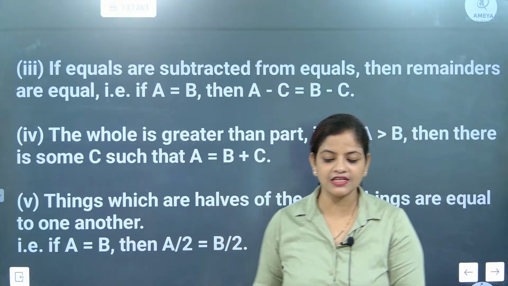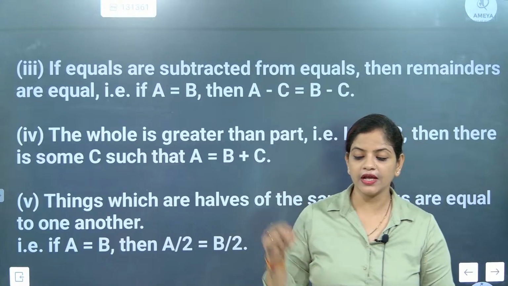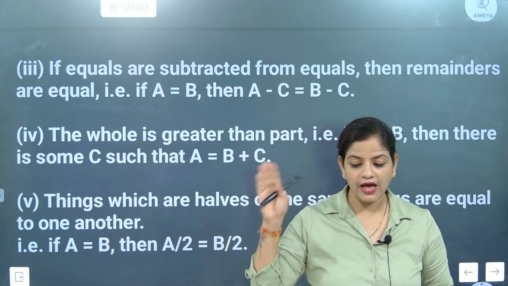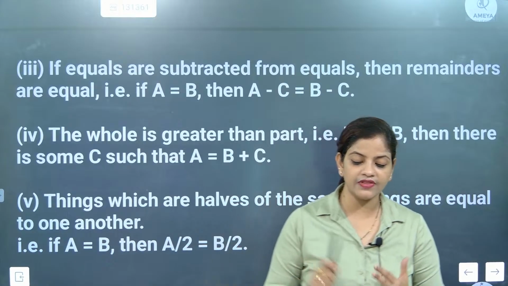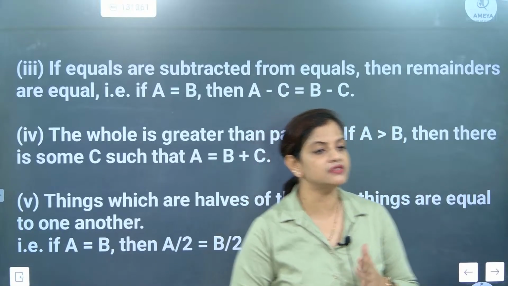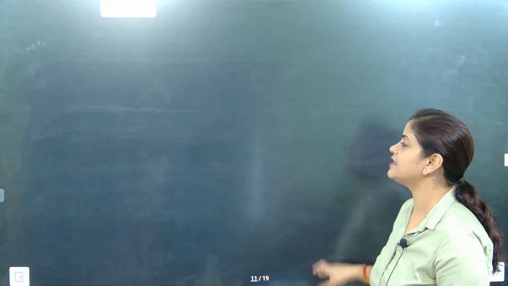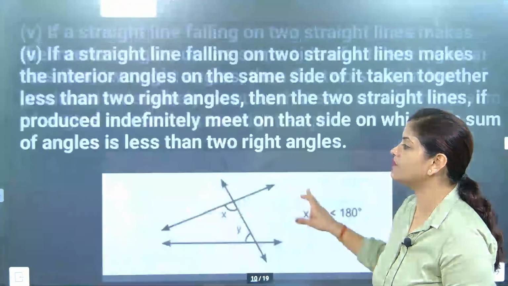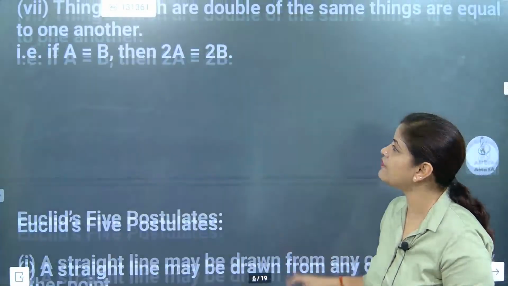It is always lesser than the whole. Absolutely correct. So here 900 grams. Three of you have given the answer: first Tanisha, then Bhavya, and then Chahil. The answer is the whole is always greater than the part. The whole is always what beta? Greater than the part. And this is what we have learned.